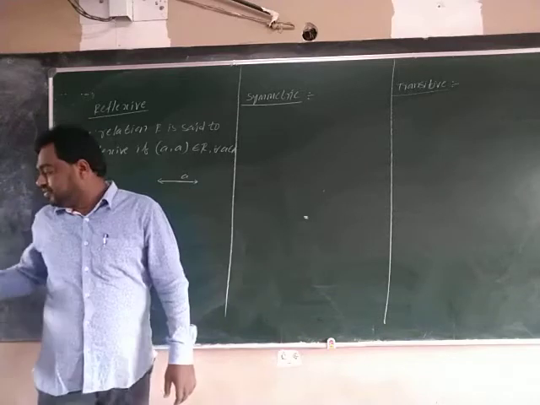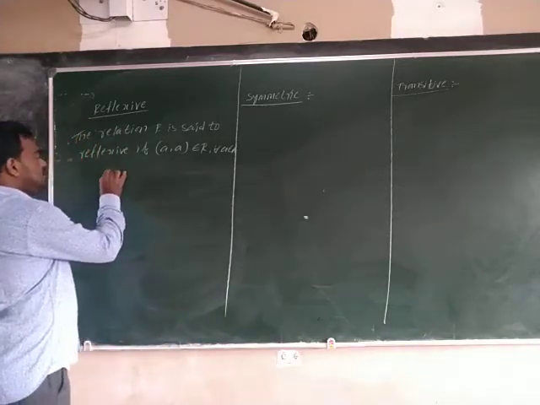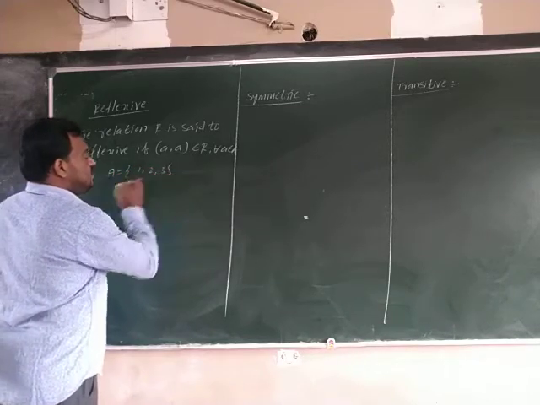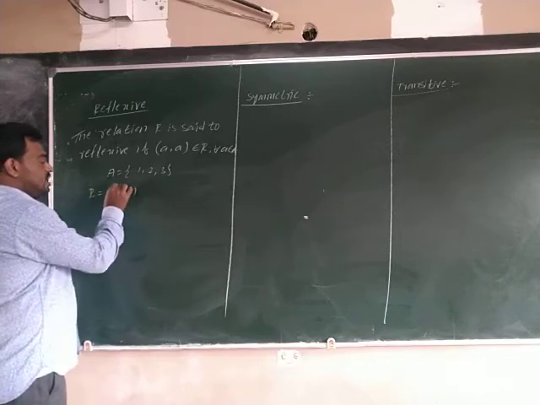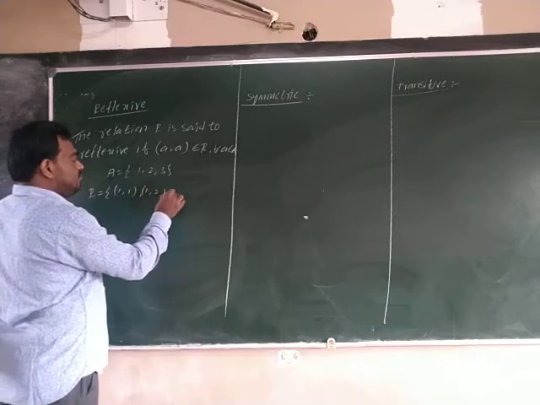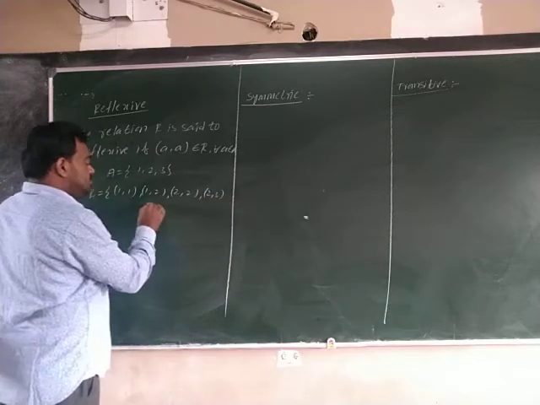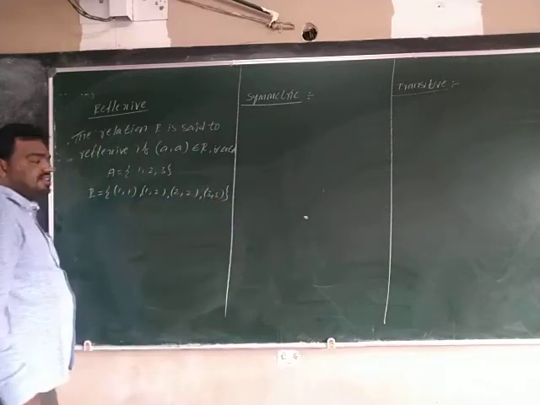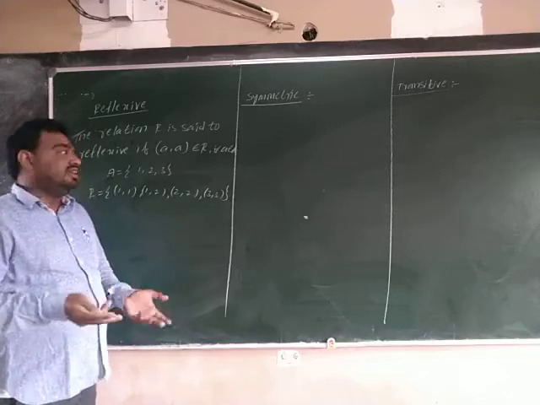Otherwise, you see in relations, A = {1, 2, 3}. The relation R = {(1,1), (1,2), (2,2), (2,3), (3,3)} is reflexive. Why? Because you take any element.